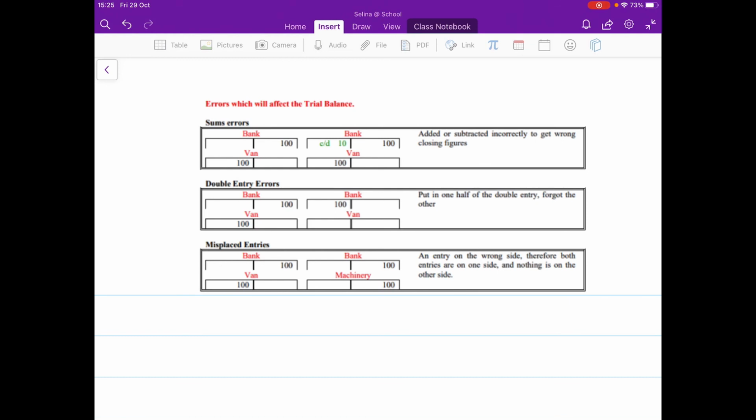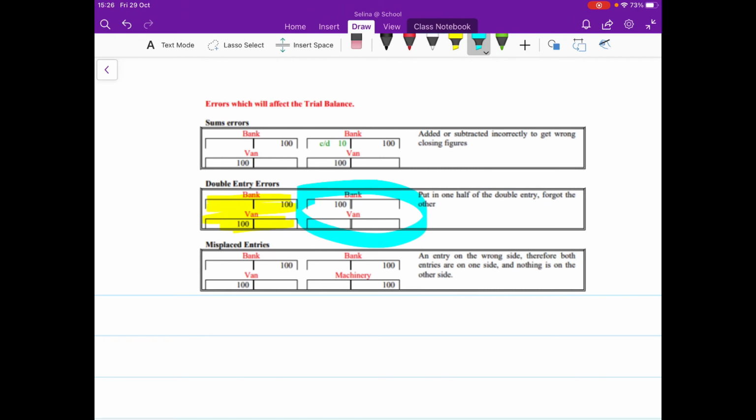And the second one is double entry errors. You only put in one half of the double entry and you forgot the other half. So on the left hand side here we have what should have happened, and on the right hand side there we have what actually happened. They only put one entry in, okay? And the last one there is misplaced entries, and it's an entry on the wrong side, and therefore both entries are on the same side and nothing is on the other side. So we've got 2 credits or 2 debits and we don't have a double entry, so that is a misplaced entry. So that's your answer there: sum errors, double entry errors, and misplaced entries.